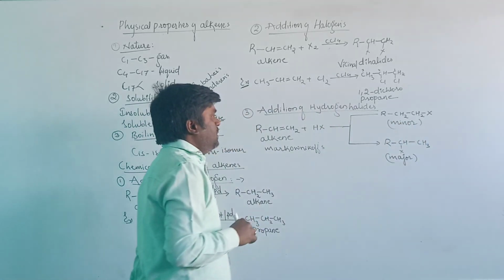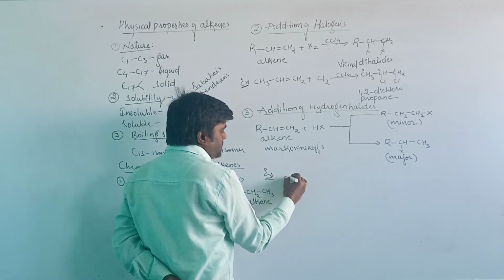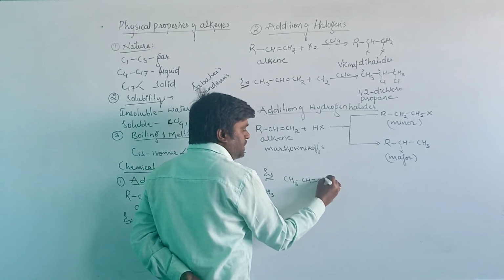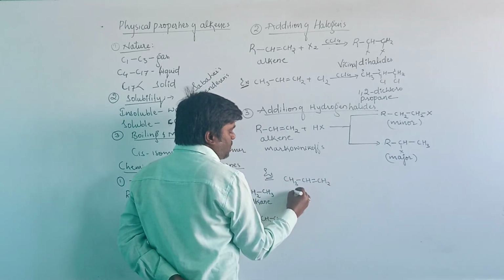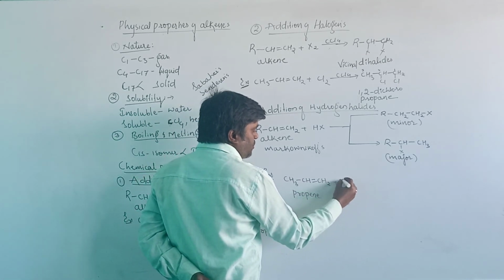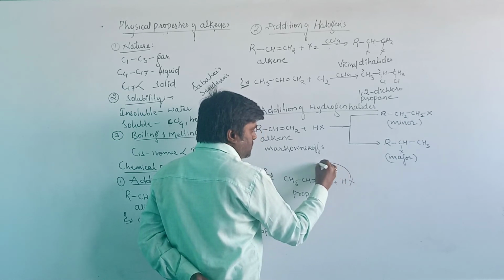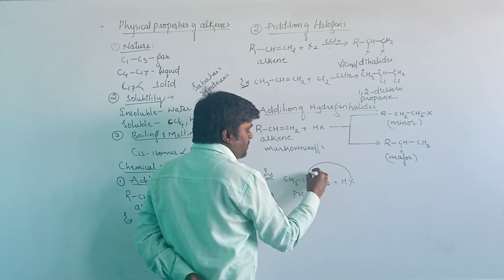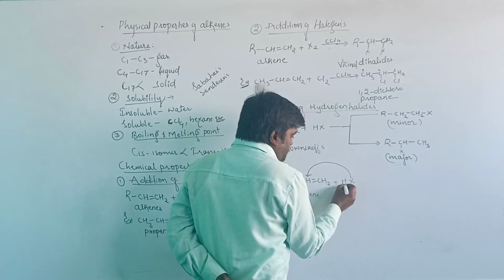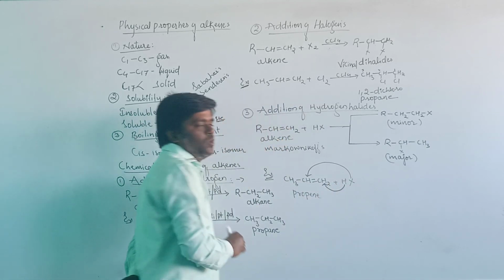So let us consider a particular example: CH3 CH double bond CH2. The compound is propene here. According to Markovnikov's rule, the halogen will add to the carbon where the number of hydrogens is less, and hydrogen will add to the carbon where the number of hydrogens is more.